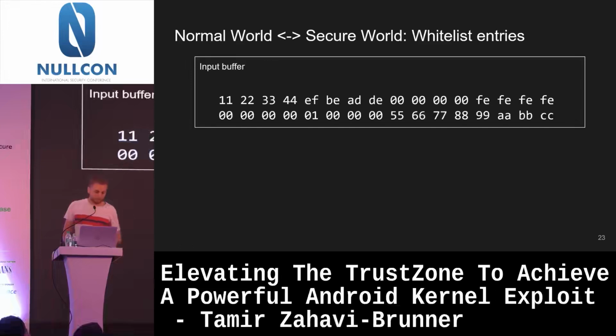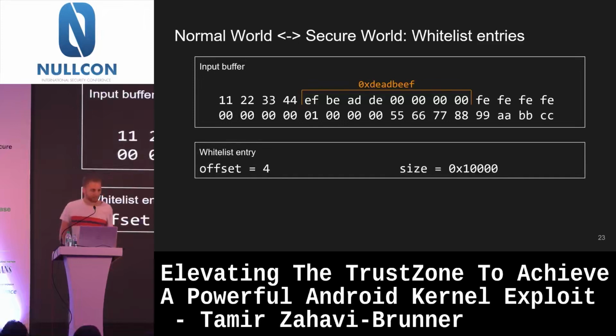So let's take a look now, because this is interesting, at the actual bytes, basically the input buffer. This is an example. And if you look really closely, you can see that 4 bytes into the buffer, we have the address, right? So this is deadbeef. But now, how does the whitelist entry look? You would expect the simple answer would be, oh, the whitelist entry would just be address deadbeef and size whatever, and then that buffer is whitelisted, but it's not like that.